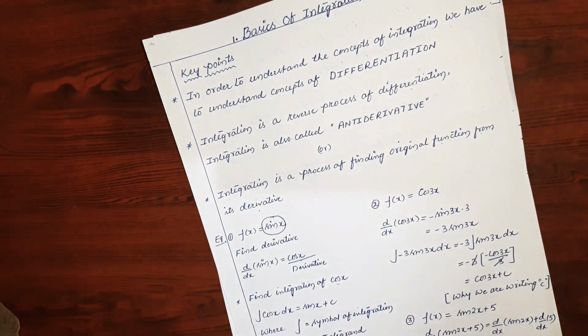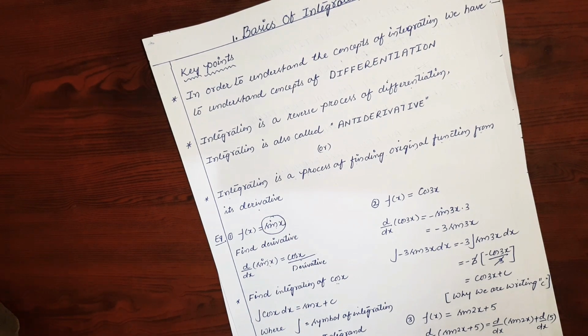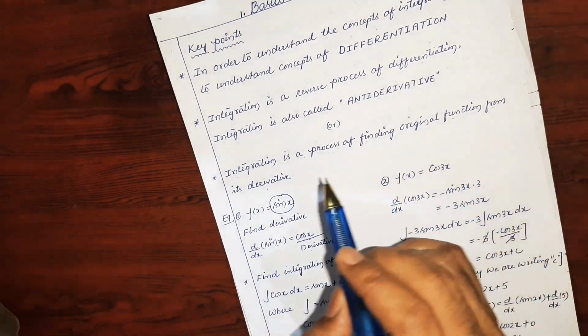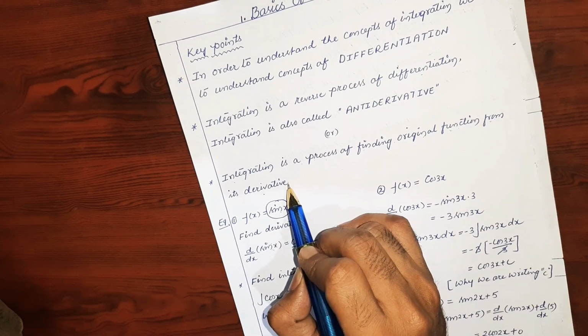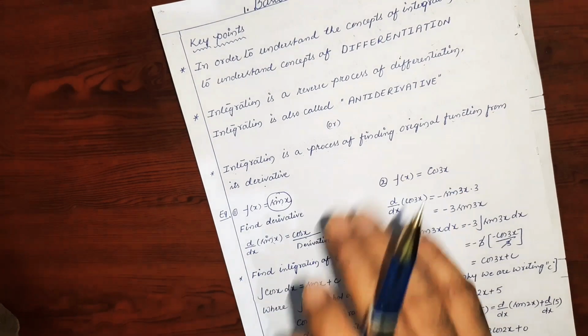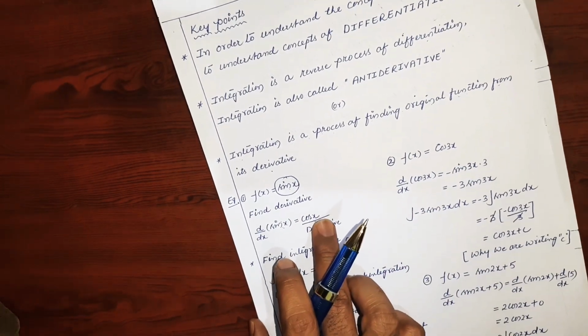Okay, so you already have the idea about integration, that it is a reverse process of differentiation. Meaning, in integration we take the derivative of a function and we find the original function. We can understand this concept easily by using one example.